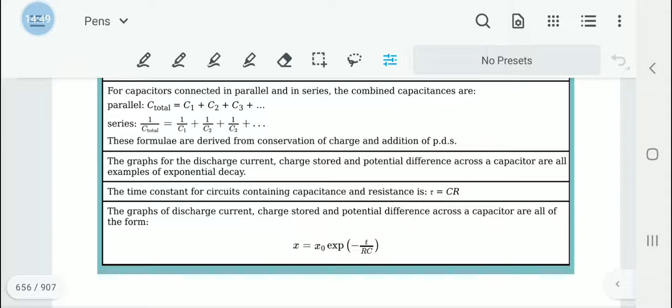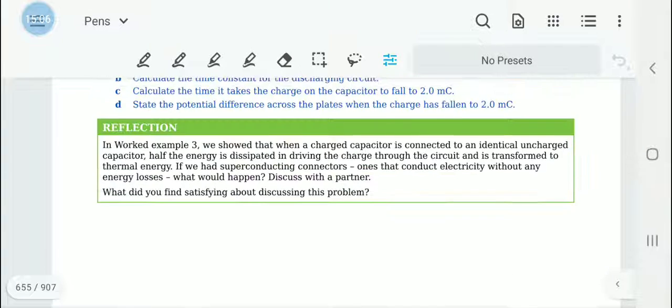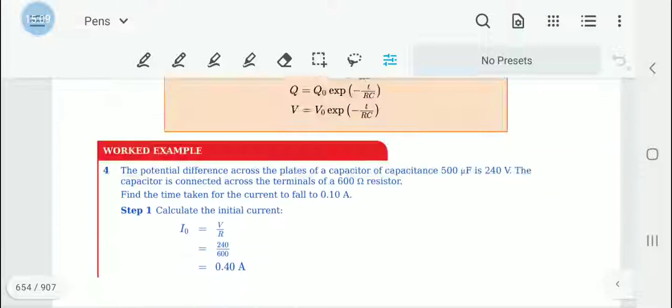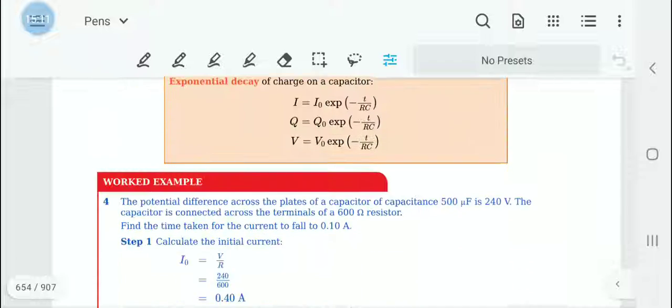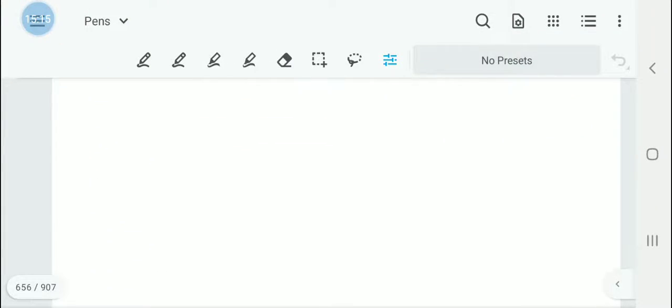When we discharge a capacitor, the current, charge stored and potential difference are all of the form x equals x0 exp negative t upon RC, where x could be I, V or Q. These values and equations you need to remember by heart. Go through the lessons and see whether there is any doubt that you might have. If you have, please raise them.